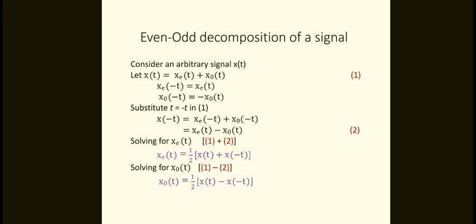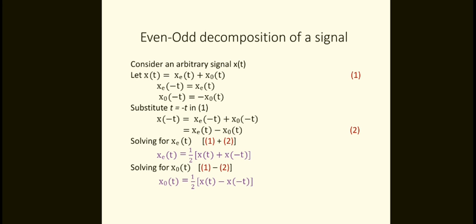So therefore, while applying that here, xe of minus t equal to xe of t, xo of minus t equal to minus xo of t. But again we will substitute t equal to minus t in the above equation. You will observe x of minus t equivalent to xe of minus t plus xo of minus t. Already we know that the even function is a cosine function. So therefore cos of minus theta equal to cos theta, there is no doubt at all.